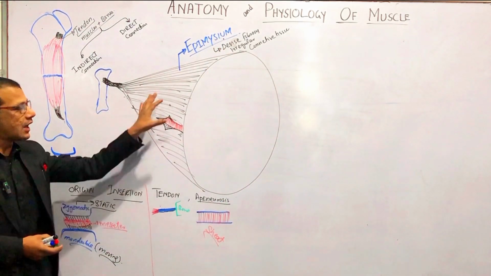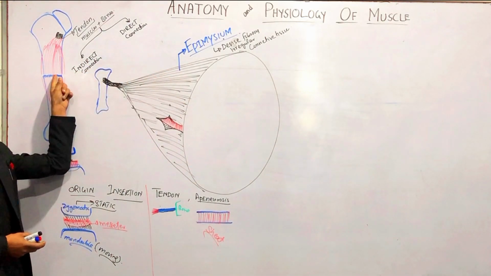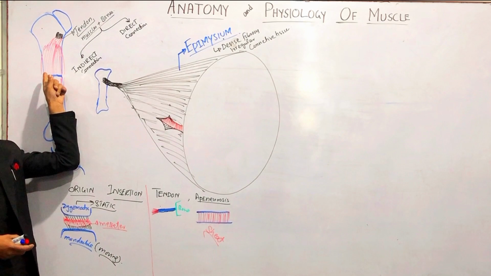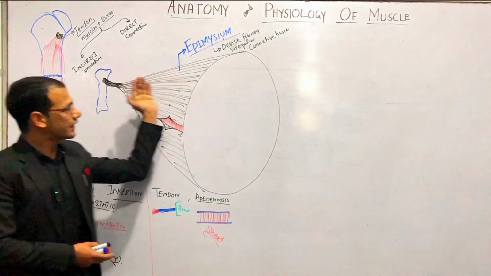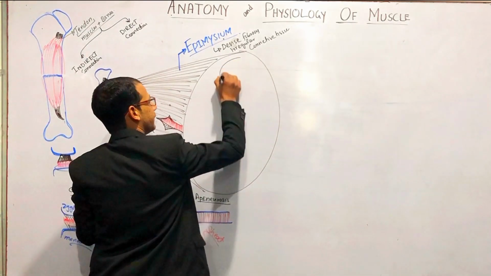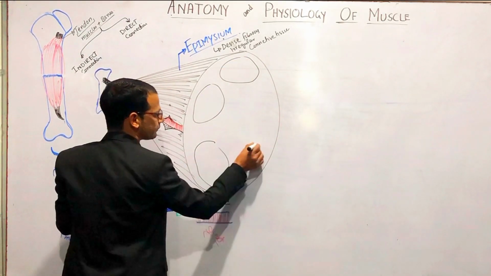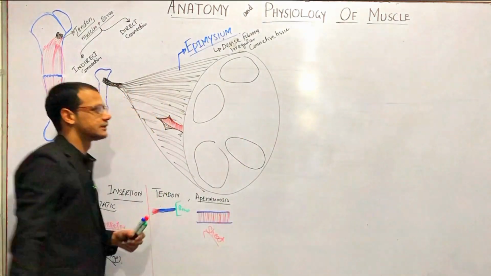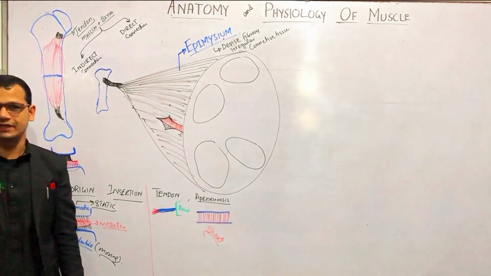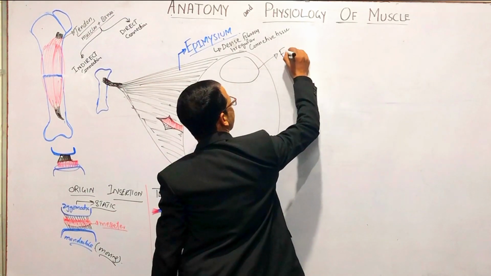And this is the outer layer of this muscle, but we are taking the cross section here, cross-sectional anatomy, right? If we cut this muscle, we will see small fascicles in this muscle, like this, right? We will see fascicles. This one bundle is called a fascicle.